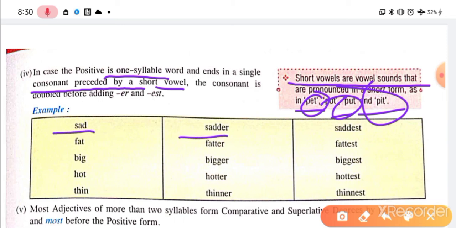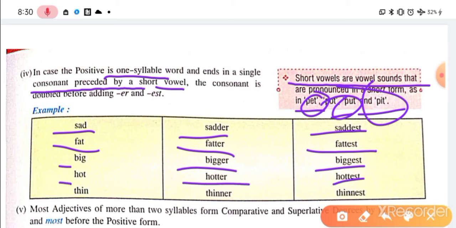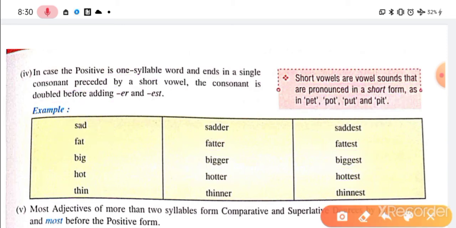Sad, sadder, saddest; fat, fatter, fattest; big, bigger, biggest; hot, hotter, hottest; thin, thinner, thinnest. That means the last letter we have to repeat, we have to make it double. The consonant is doubled before adding ER or EST. So you can see how it is made double: sad, sadder with double D, saddest with double D.